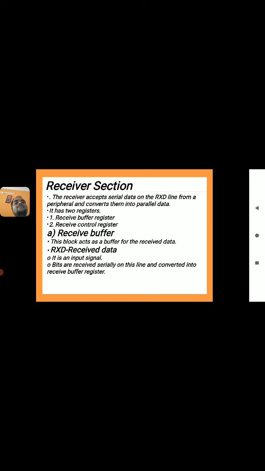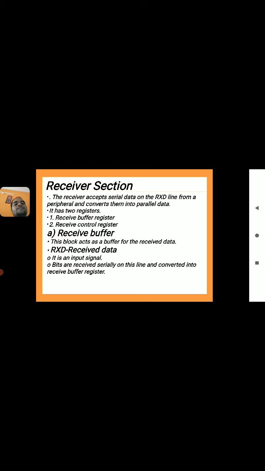Like the transmitter section, it has two registers called the receive buffer register and the receive control register. The receive buffer register acts as a buffer for the received data. Here we use signals like RxD.